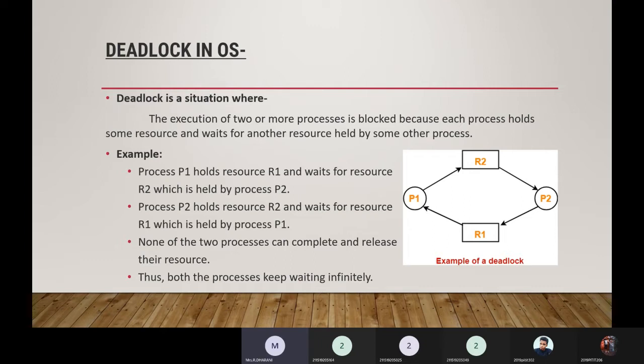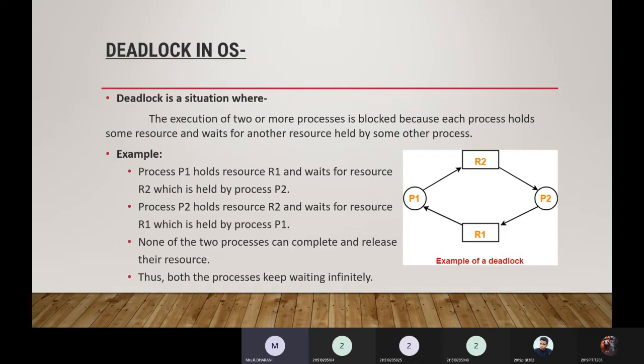Deadlock is a situation where the execution of two or more processes is blocked because each process holds some resources and waits for other resources held by some other process. As you can see in the picture, we have two processes P1 and P2, and two resources R1 and R2.